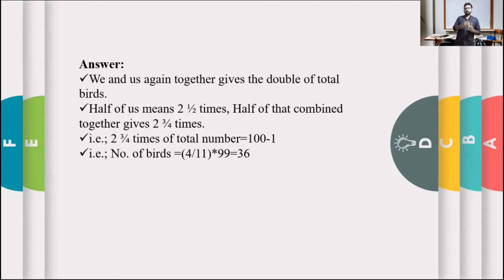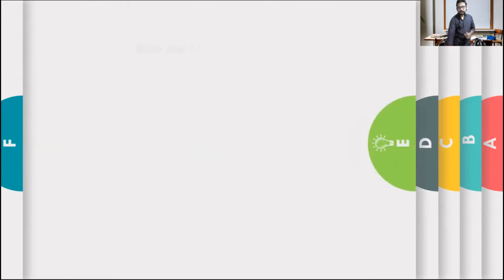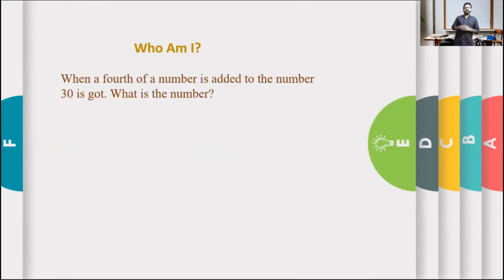See, now you have got the answer as 36. That is, there will be a total of 36 birds. Clear? An easy question, right? Very good. So now we can move to our next question. Who am I? Let's see. When a fourth of a number is added to the number, the result is 30.